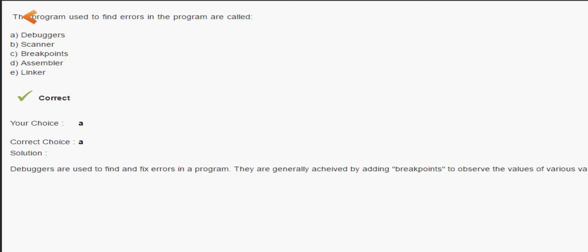The next question: the program used to find errors in a program is called a debugger. Scanner is not that, breakpoint is not that, assembler is not that, linker is not that. Breakpoint means observing the values of various variables at different stages. We use a breakpoint during program execution, when a program is under execution. You might have used breakpoints.